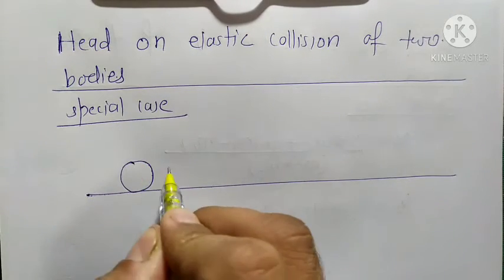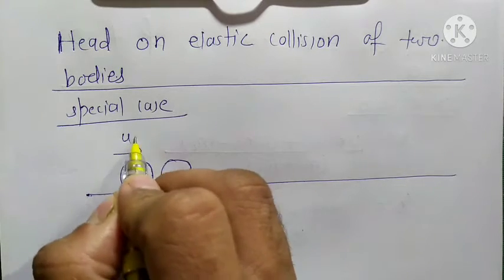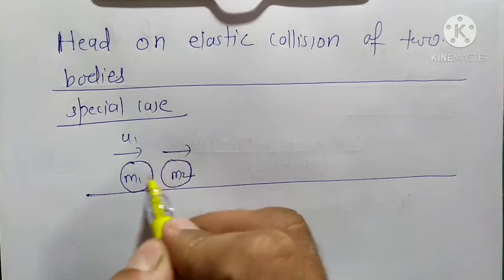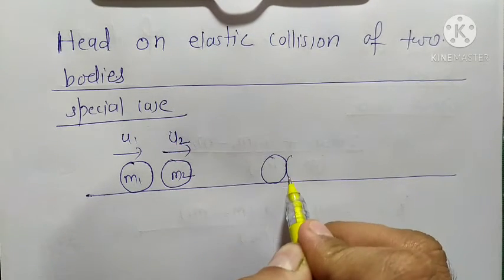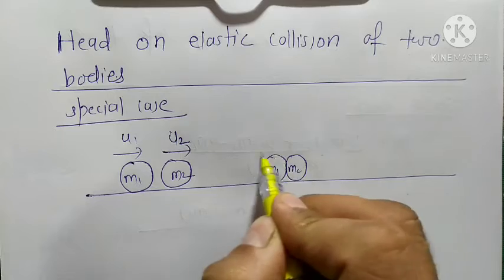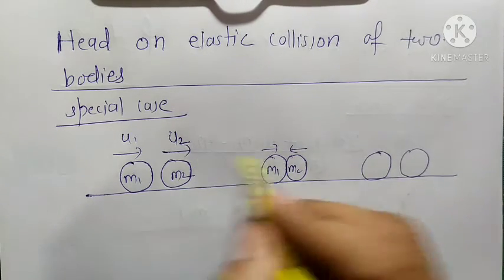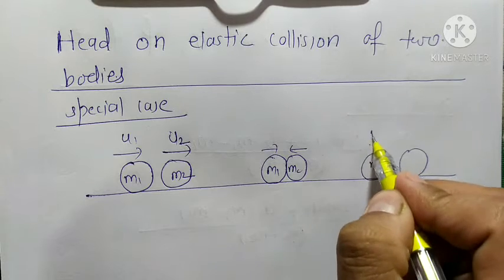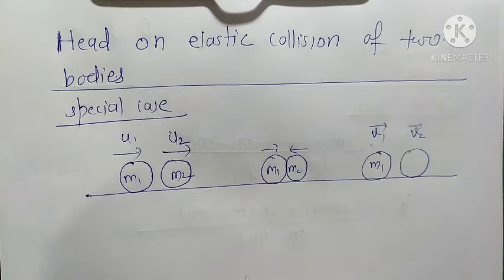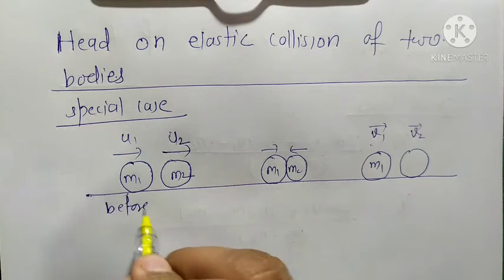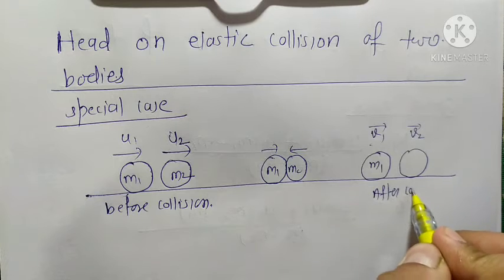Here we take any two bodies having masses m1 and m2, the first body moving with initial velocity u1, and the second body moving with initial velocity u2. When these two bodies collide head-on with each other, their velocities will change to v1 for the first body and v2 for the second body after collision. This is the condition before collision and this is the condition after collision.